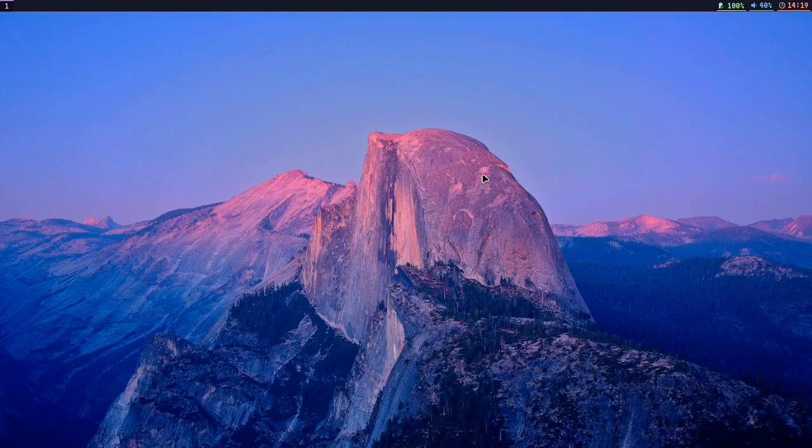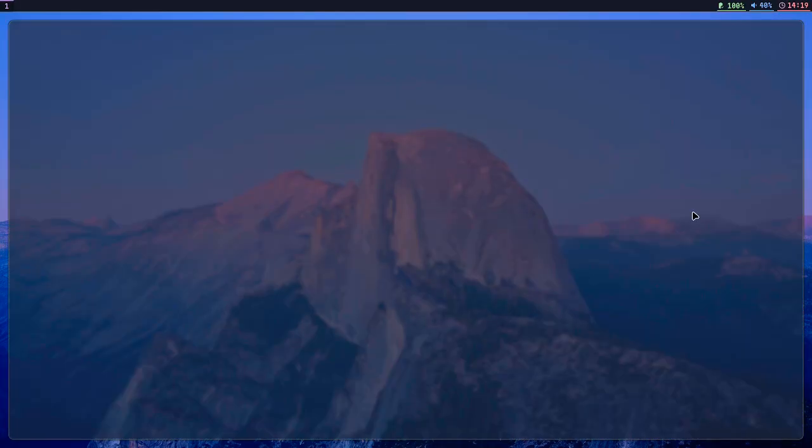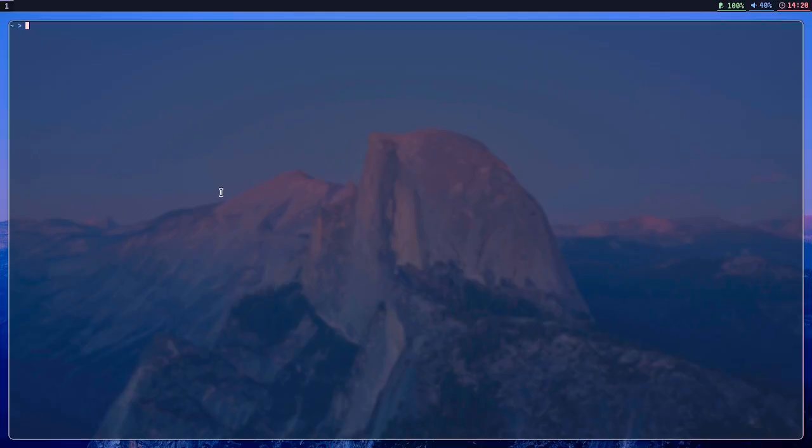Anyways, now we get to take a look at my config. Super Enter for the terminal. Please. Okay, Minecraft hasn't fully closed yet. Okay, this is just really slow. Okay, there we go. There's our terminal. I'm just gonna... Okay, I have no idea what's going on. Okay, Minecraft's closed. Okay, here we go.